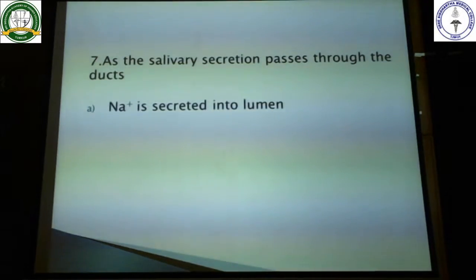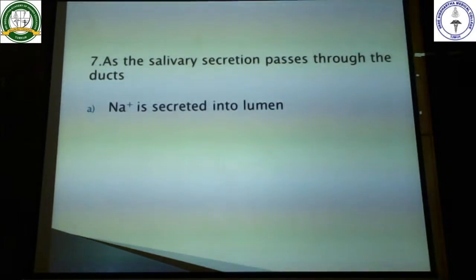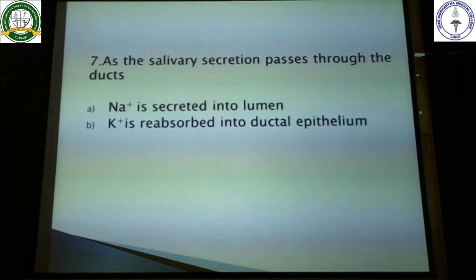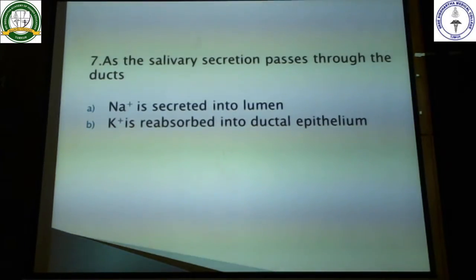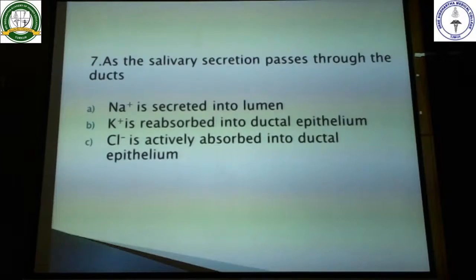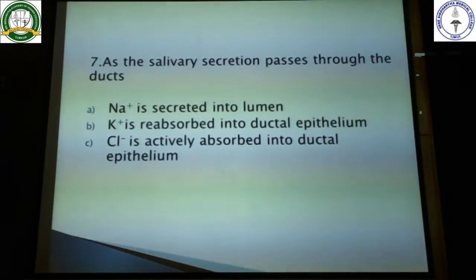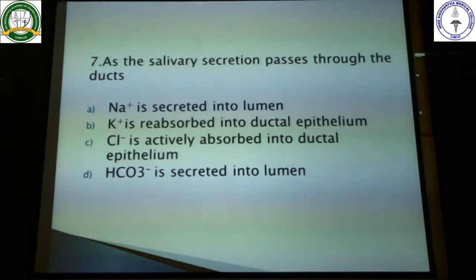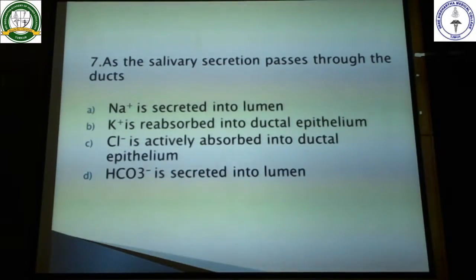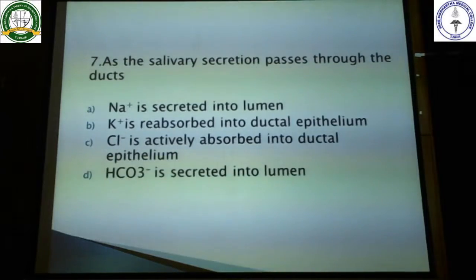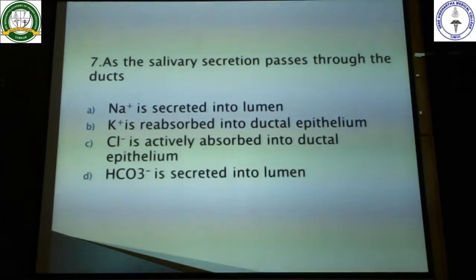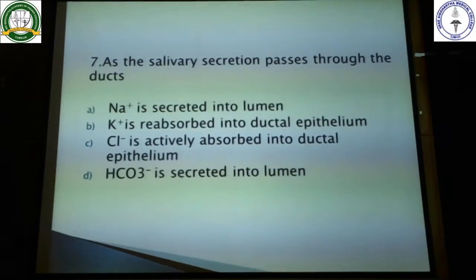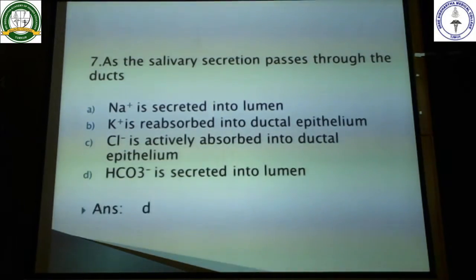Sodium is secreted into the lumen. No, it is reabsorbed from the lumen. Potassium is reabsorbed into the ductal epithelium. No, potassium is thrown into the lumen. Chloride is actively absorbed in the ductal epithelium. To some extent this is happening. Bicarbonate is secreted into the lumen. The major thing which is happening when the salivary juice is passing through the ducts is addition of bicarbonate. So the appropriate answer here is bicarbonate is secreted into the lumen.